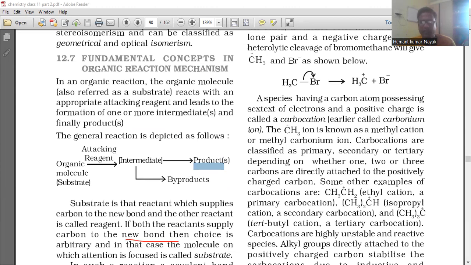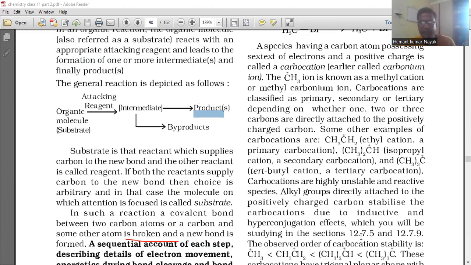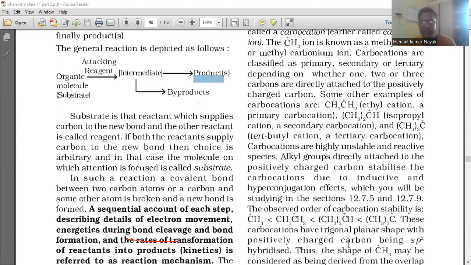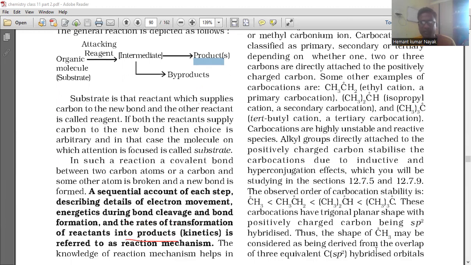Carbocations are highly unstable and reactive species. Alkyl groups directly attached to the positively charged carbon stabilize the carbocation due to inductive and hyperconjugation effects, which we will be studying in sections 12.7.5 and 12.7.9. The observed order of carbocation stability is CH3+ < CH3CH2+ < (CH3)2CH+ < (CH3)3C+. These carbocations have a planar shape with the positively charged carbon being sp2 hybridized. The shape of CH3+ may be considered as being derived from the overlap of three equivalent sp2 hybridized orbitals.